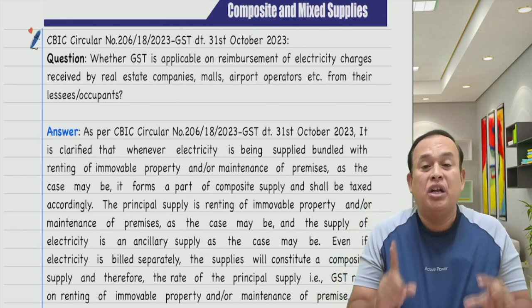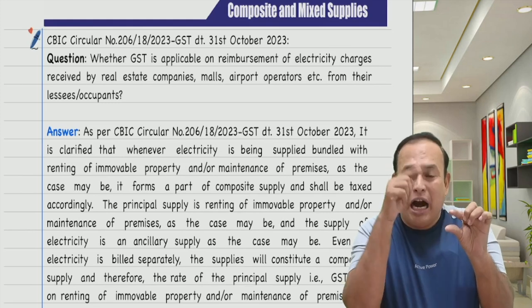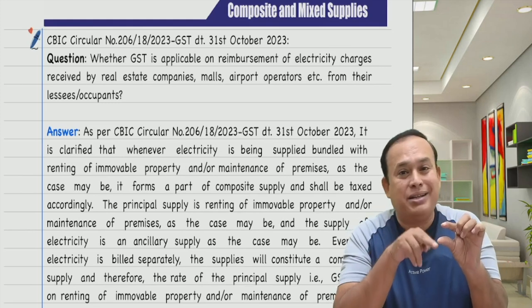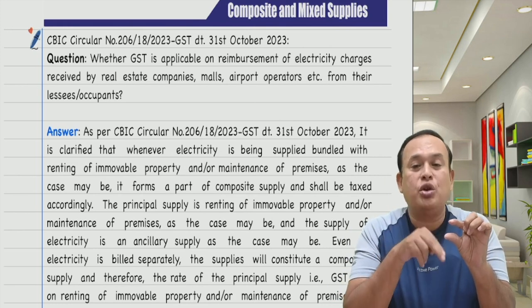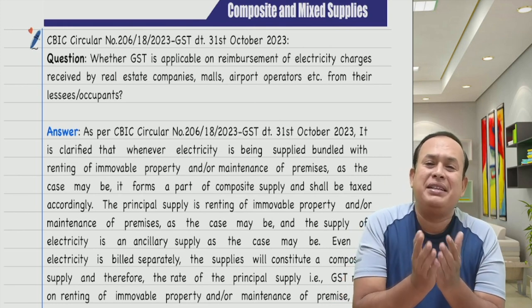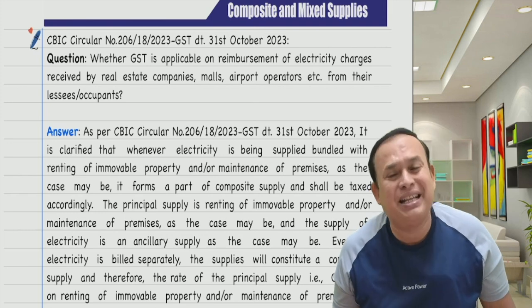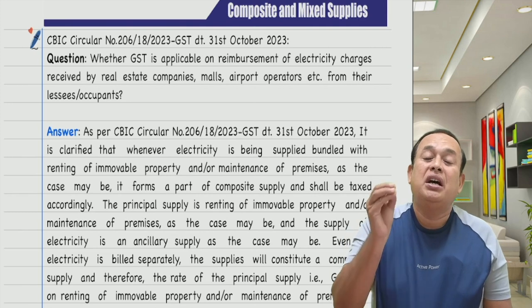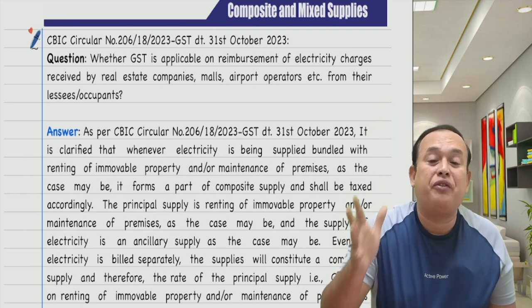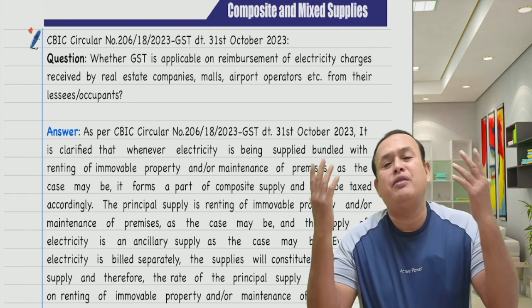That 1 lakh rupees includes not only rent but also electricity, cleaning, and all other things. In that case, it's a composite supply. The principal supply is the rent. Therefore, the rent will attract GST, which may include the reimbursement of electricity, but the entire value attracts GST.